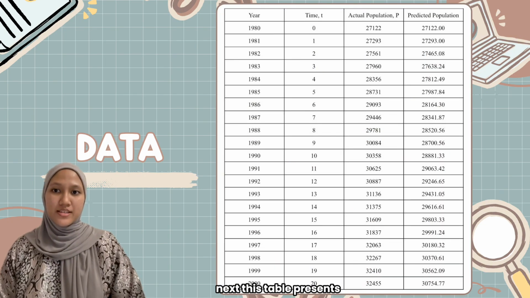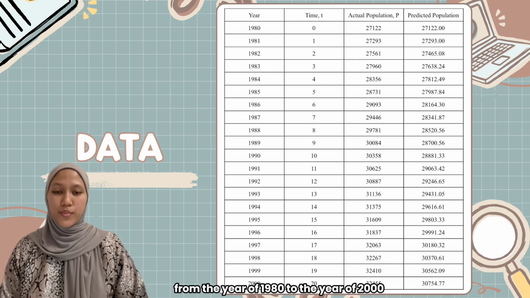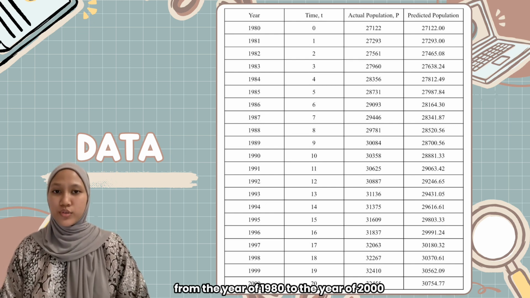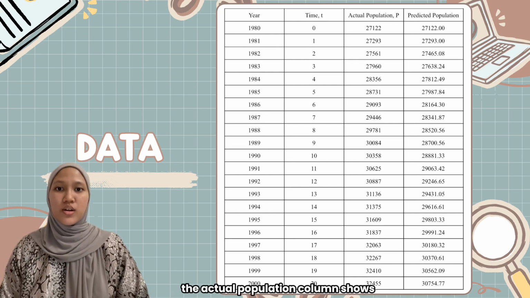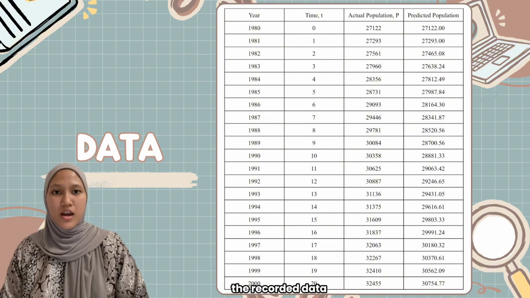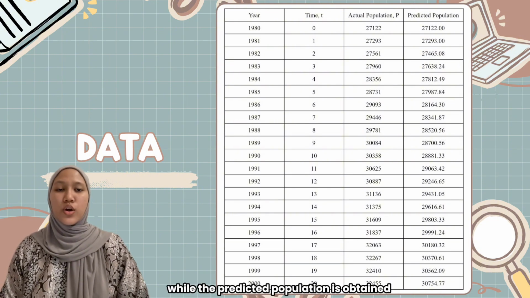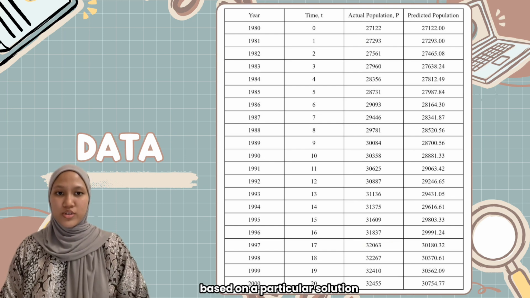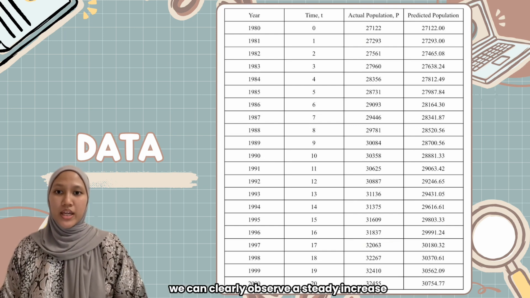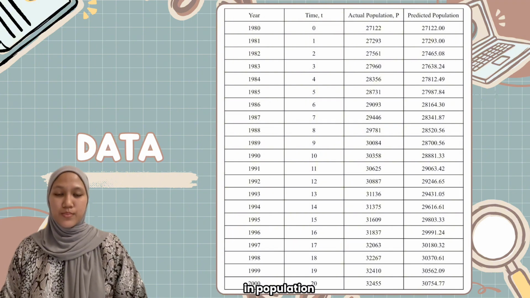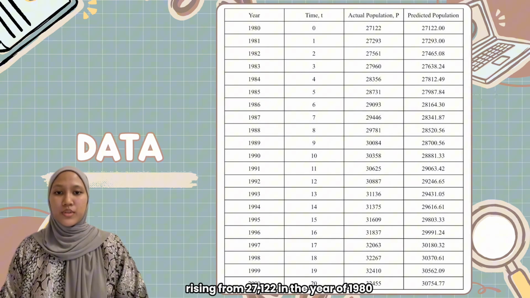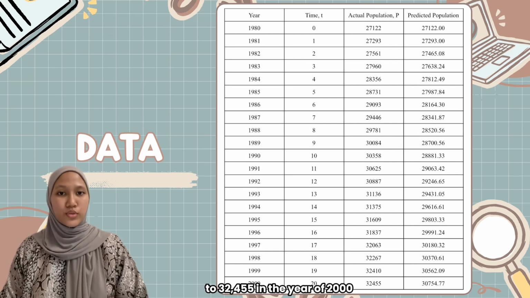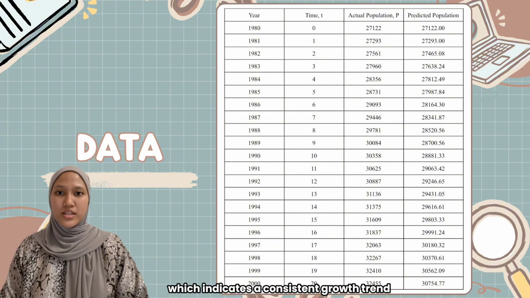Next, this table presents the population data of Monaco from the year of 1980 to the year of 2000. The actual population column shows the recorded data, while the predicted population is obtained using a mathematical model based on a particular solution. From the data, we can clearly observe a steady increase in population over time, rising from 37,122 in the year of 1980 to 32,455 in the year of 2000, which indicates a consistent growth trend.